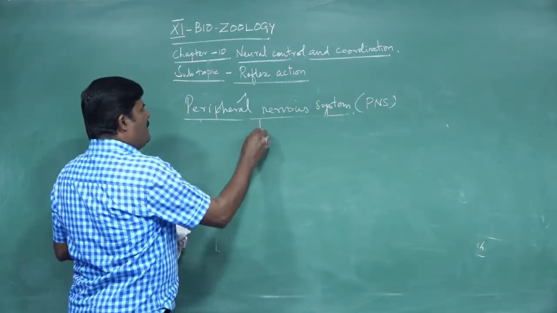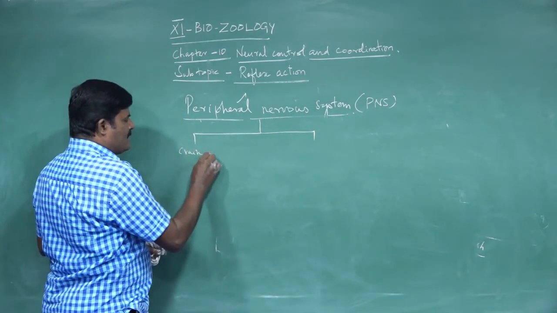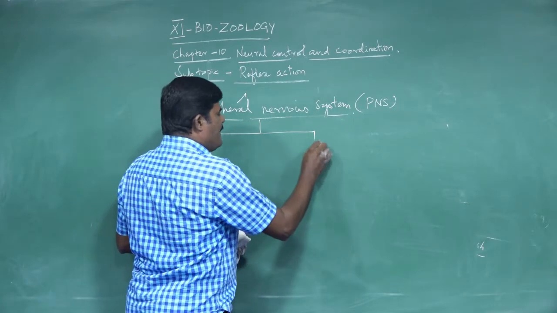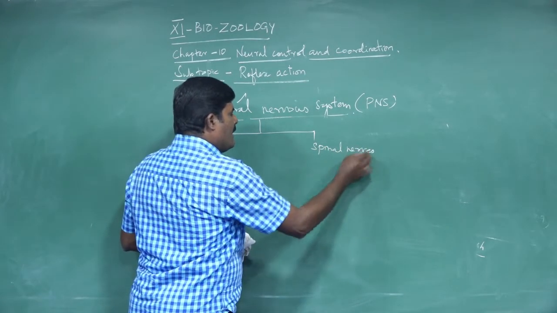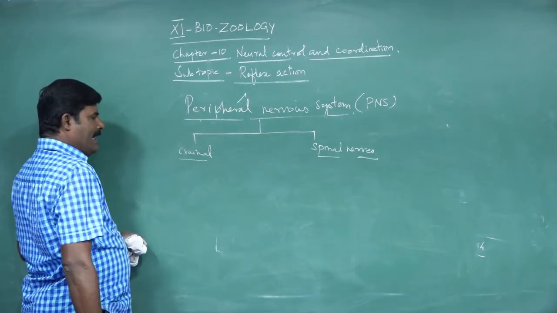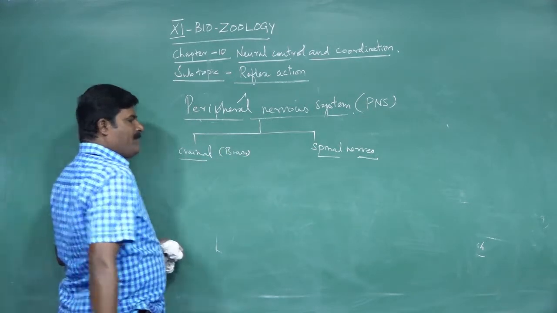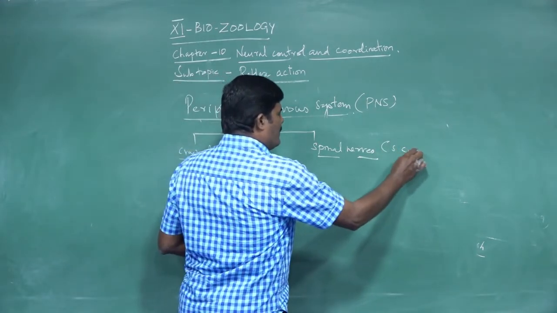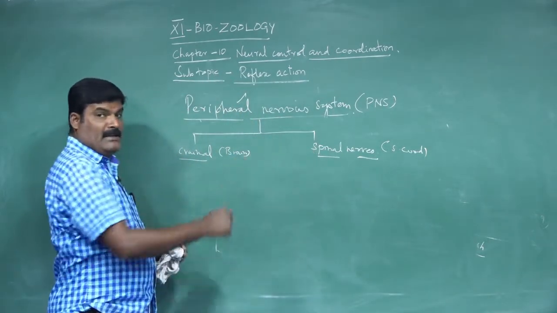There are 2 kinds of peripheral nerves. One is cranial nerves, another one is spinal nerves. This is important, listen here. Cranial nerves arise from the brain. Spinal nerves arise from the spinal cord. It is simple. It is a spinal nerve, easy to identify.